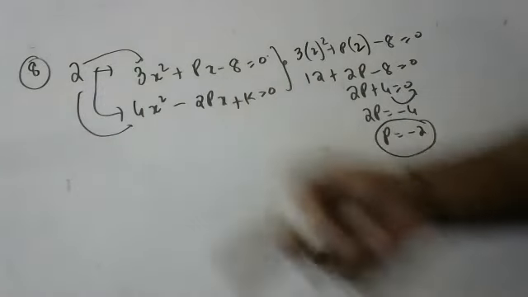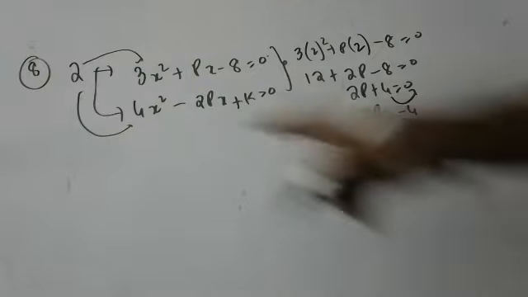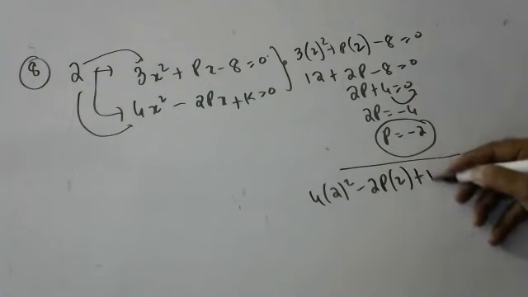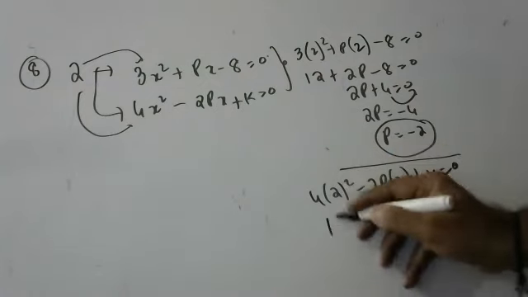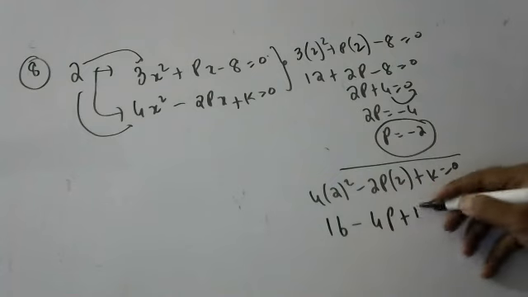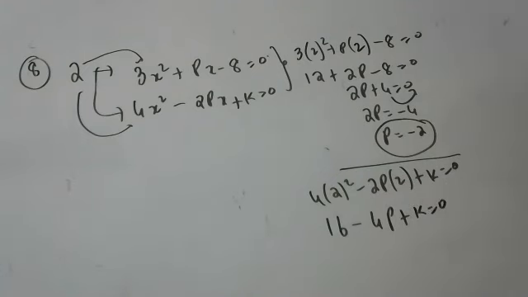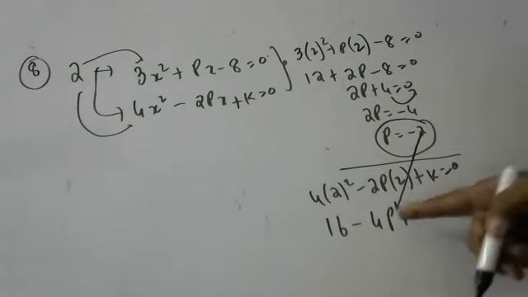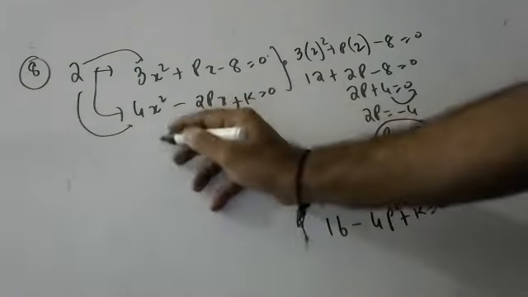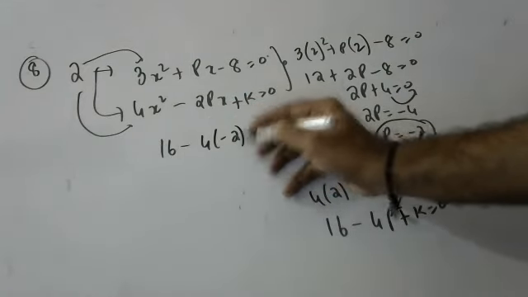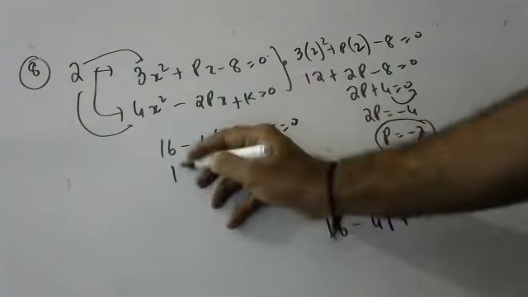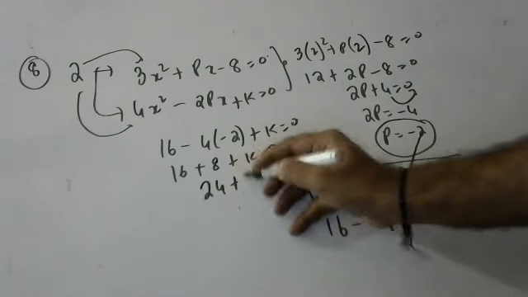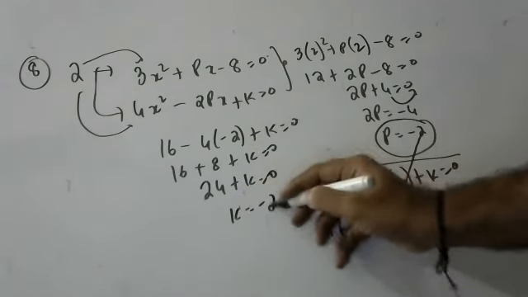Let's check here also. We'll put and see whether we get the same answer or not. 4 into 2 square minus 2p into 2 plus k is equal to 0. 4 times 4 is 16, minus 4p plus k is equal to 0. Okay, children, so put this p here. What you get? 16 minus 4 into minus 2 plus k is equal to 0. 16 minus of minus, plus 8 plus k is equal to 0. 24 plus k is equal to 0. k is equal to minus 24.